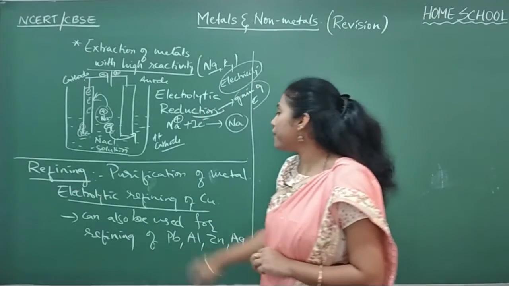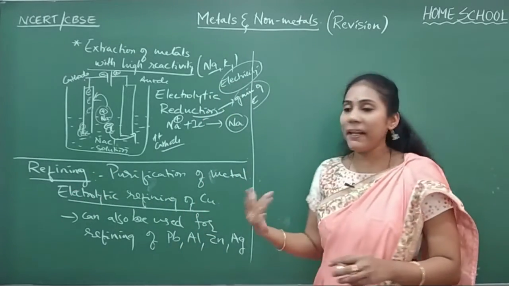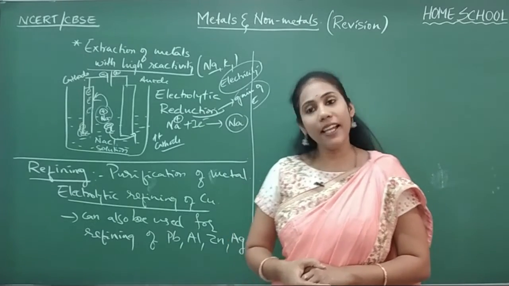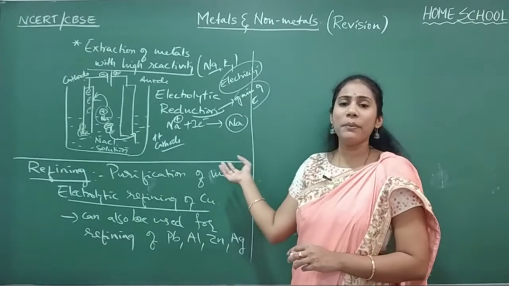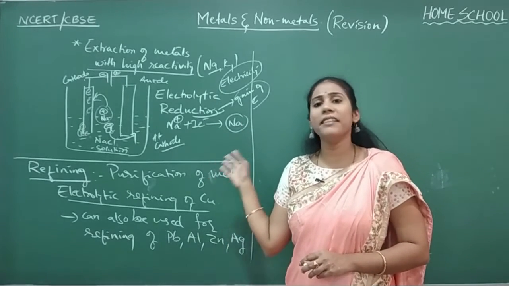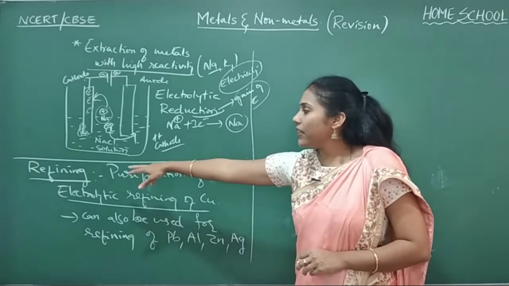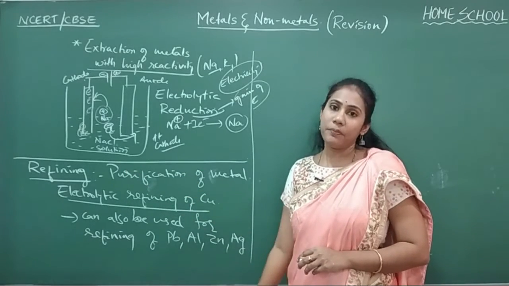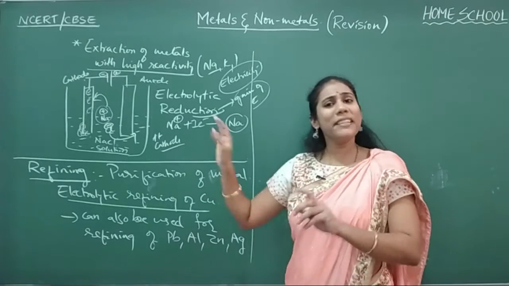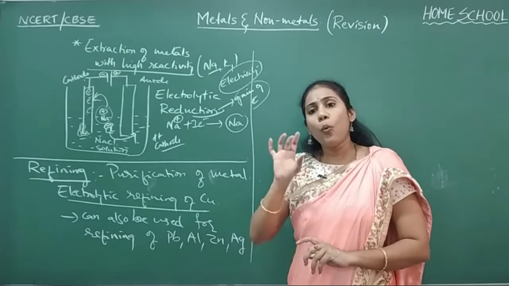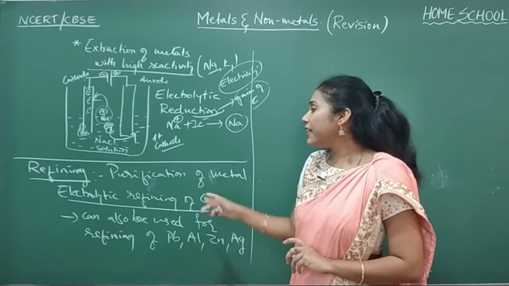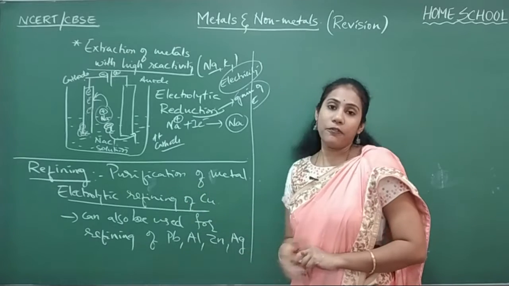So what do you mean by refining? Purification of metal is called refining. Okay, you are extracting by doing so many processes, but the metal will not be 100% pure. To remove the remaining impurities, we perform a method called refining. And there are so many methods under refining. One important method we are learning is electrolytic refining.